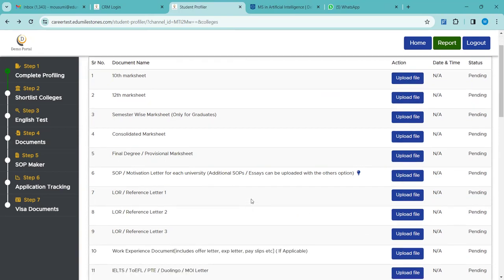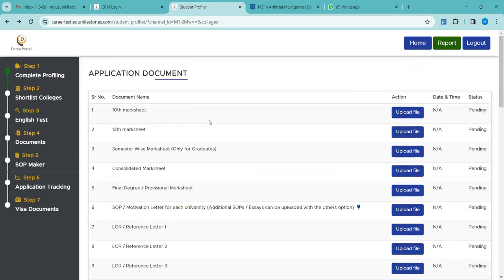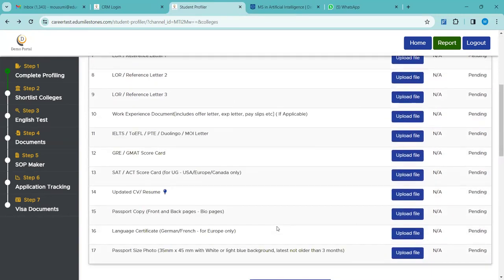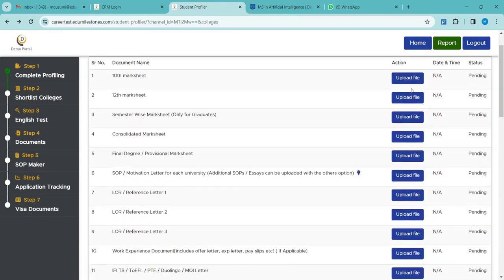If it is a bachelor's program the student wants to apply for, then the third section, that is semester-wise mark sheet and consolidated mark sheet, is not required for them. It is only for graduates. As mentioned, on the left-hand side you can see all the documents that are required, and space is provided to upload the file. The student can click on the upload file option and upload the documents as required. The 10th mark sheet has to be uploaded here, the 12th here. Accordingly, whatever the requirements are, the documents have to be uploaded here. But one thing has to be kept in mind very clearly.